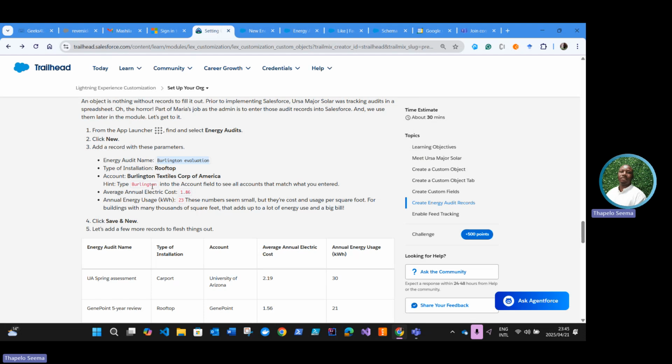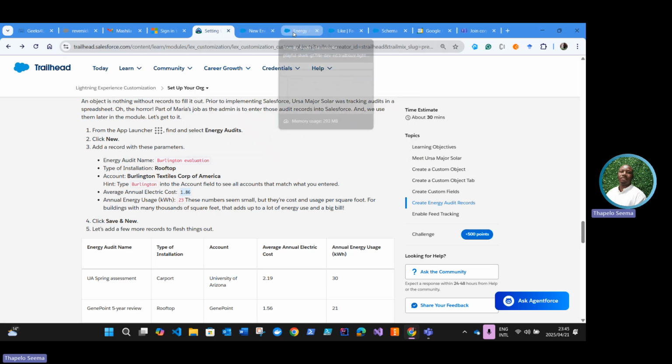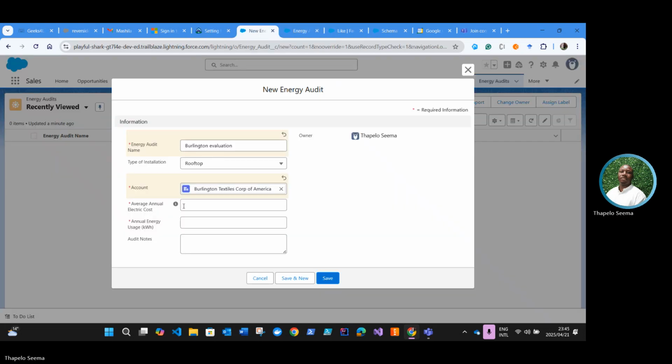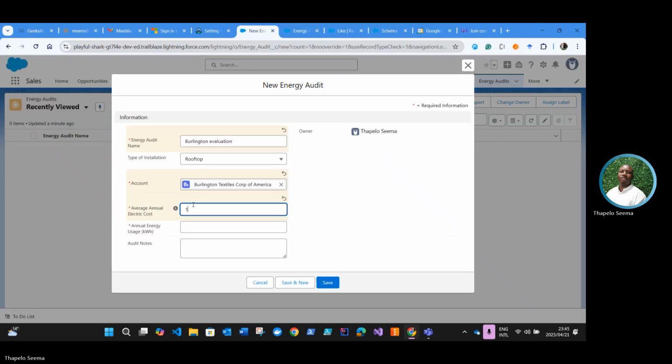Hint, tab Burlington. Okay, this is just a hint. We already did that to search for this. And then the average annual electric cost, we're going to enter 1.86. Just copy that. And this is the energy cost. This is in some currency.